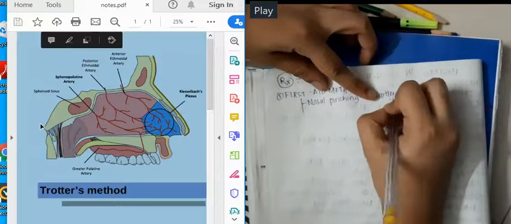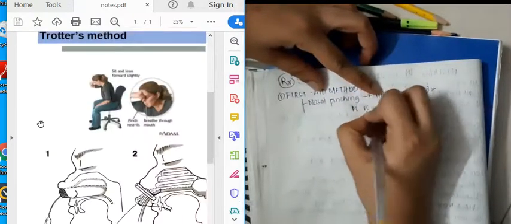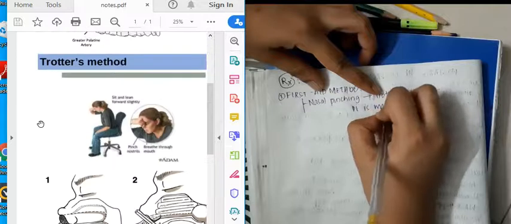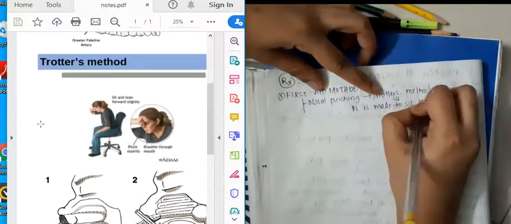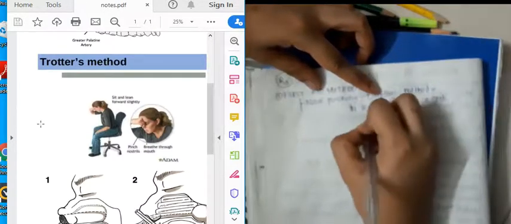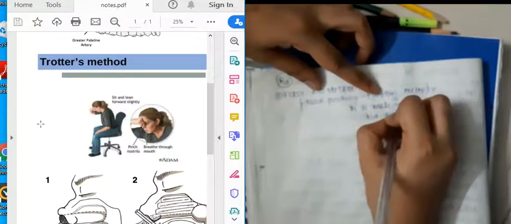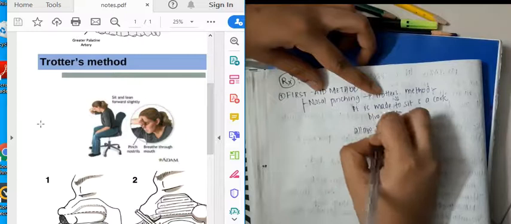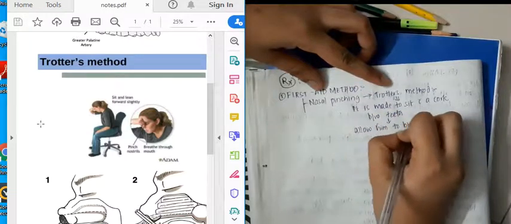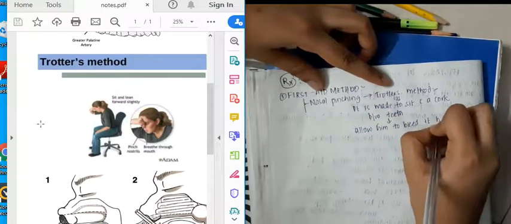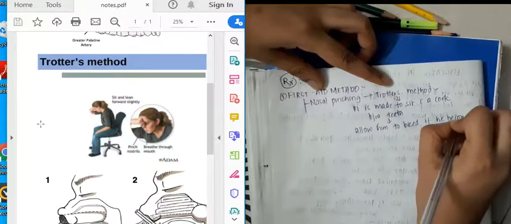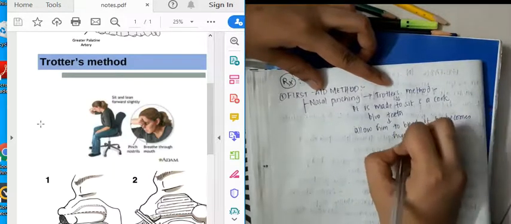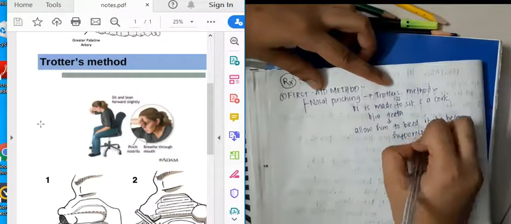In nose pinching, we have a method which is called Trotter's method. In Trotter's method, you will have to ask the person to sit with a cork between the two teeth, and you will have to allow him to bleed, okay, till he becomes hypotensive. So the thing is, you will have to ask him to close his mouth.